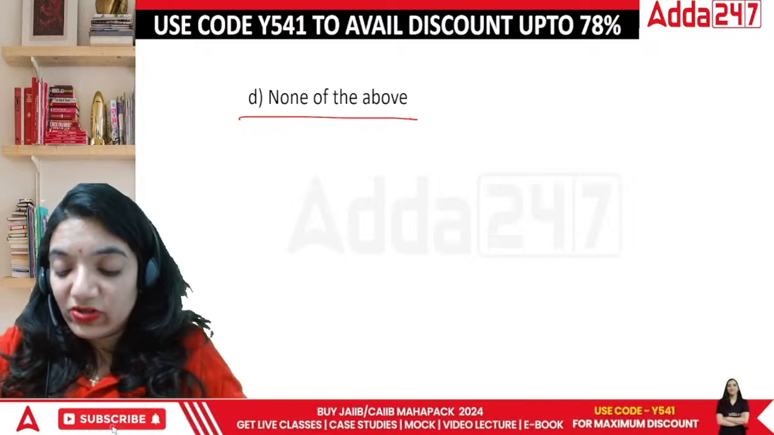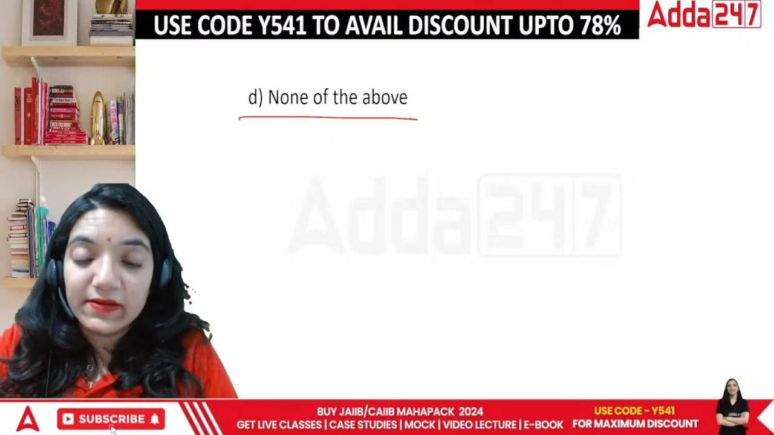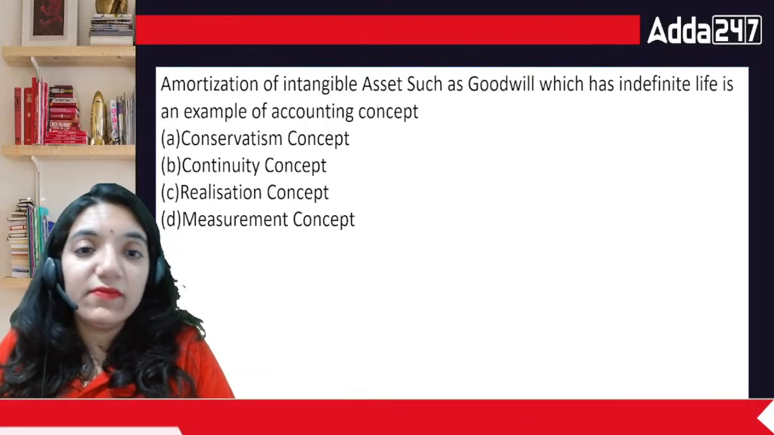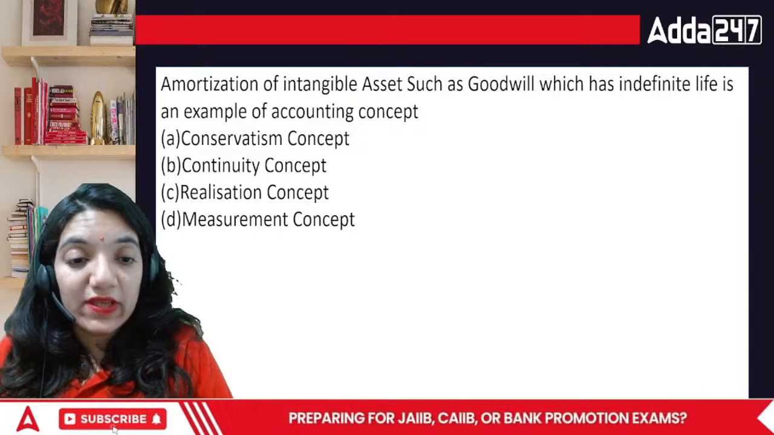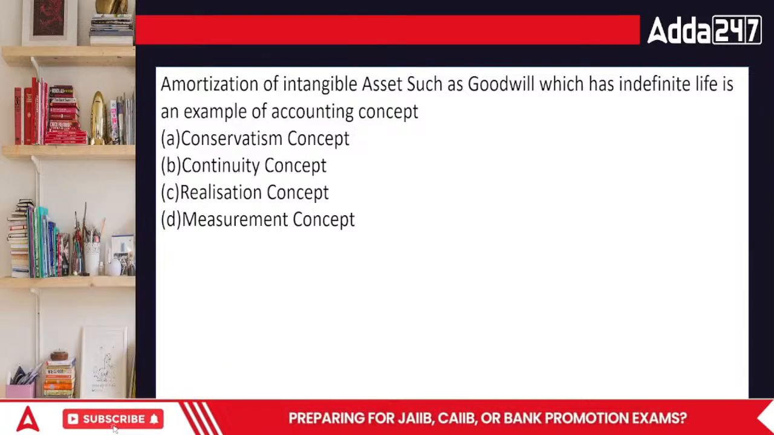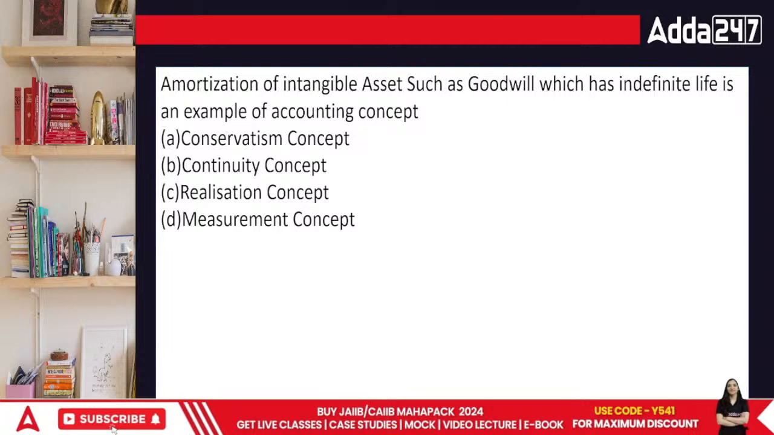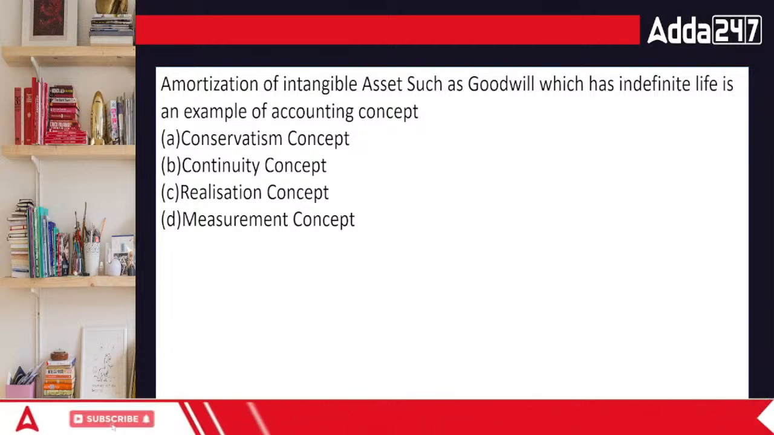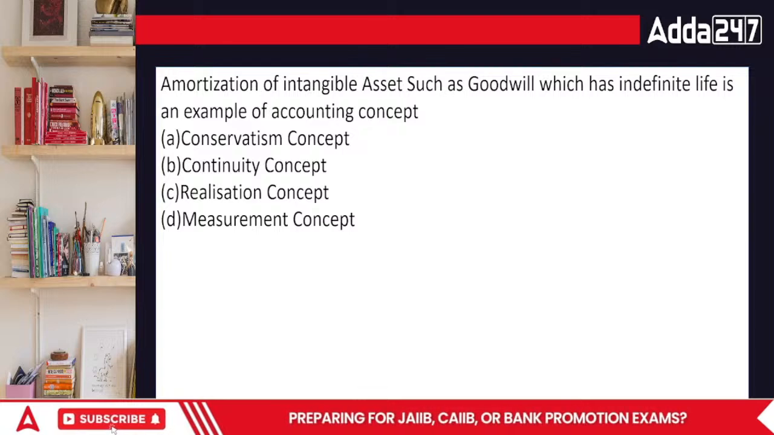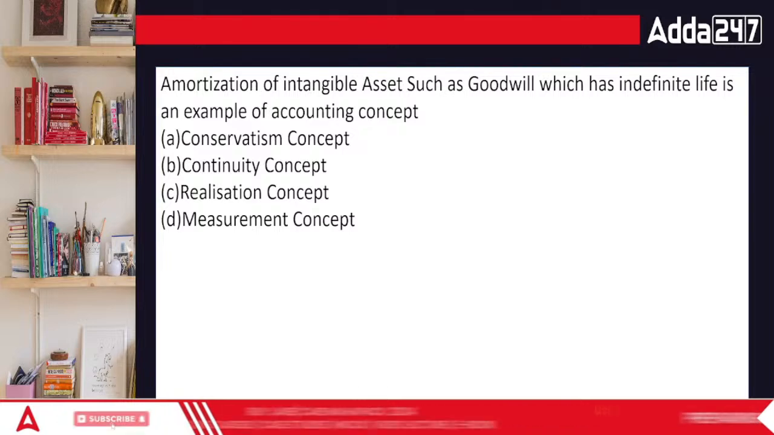Okay, now moving on to the next question, everyone. Amortization of the area of the goodwill, intangible assets such as goodwill which has indefinite life, is an example of accounting concept. Conservatism, continuity, realization, or measurement.